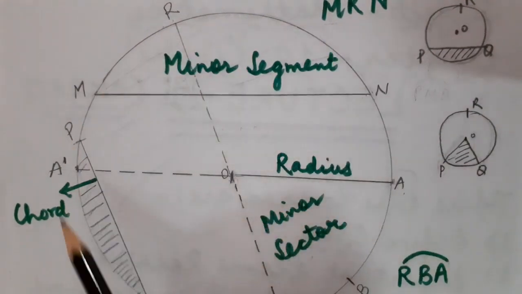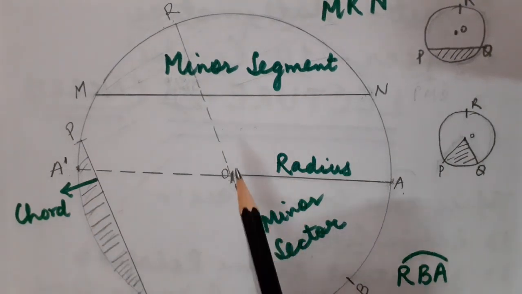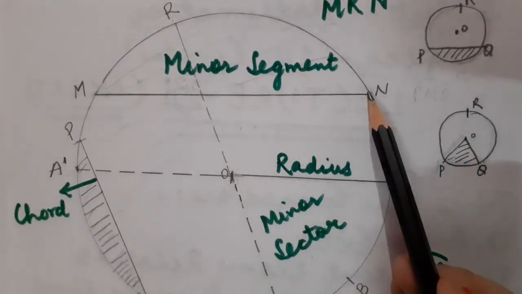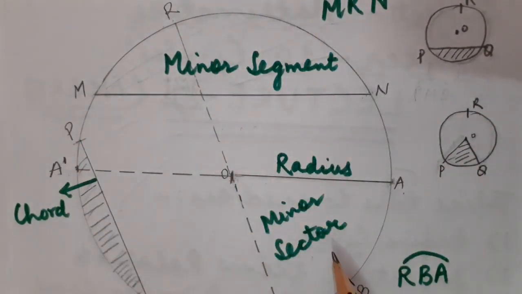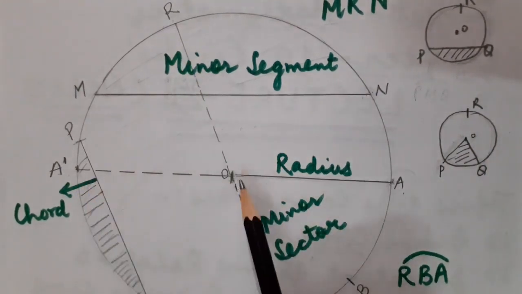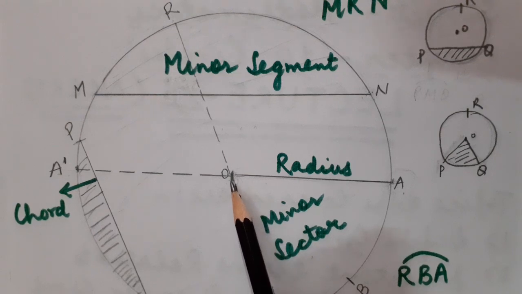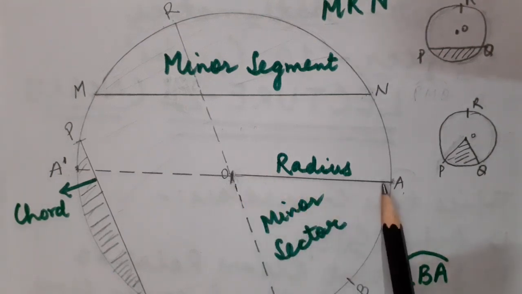Whatever points you take on the boundary of the circle, if you take millions of points also, all those points will be at a fixed distance from a fixed point. That point is known as the center of the circle. Correct children? And that very fixed distance is known as the radius of the circle.